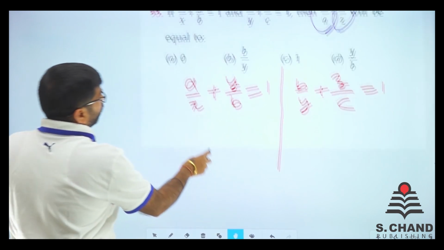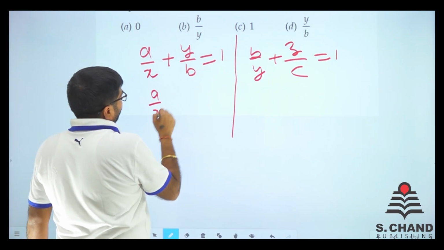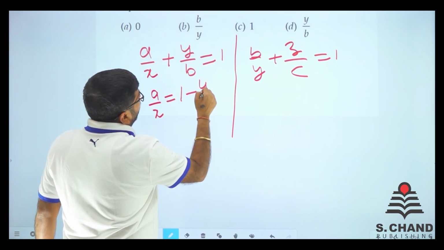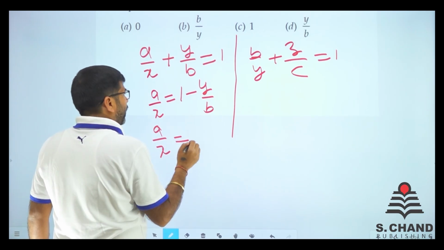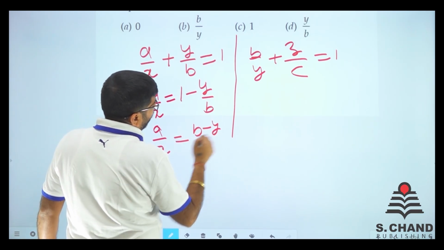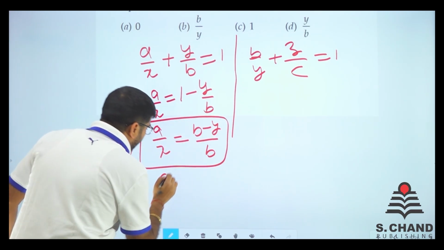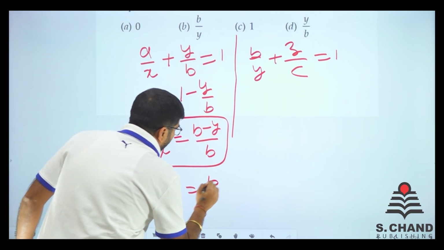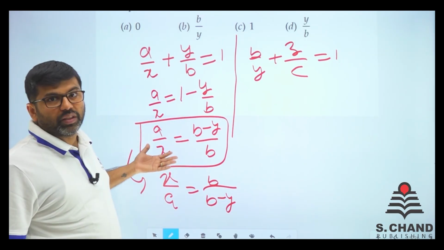Now what should we do? Just simplify this first. See, A by X can be written as 1 minus Y by B. Then A by X can be written as B minus Y by B. So I can write this as X by A is equal to B by B minus Y. Just reverse both sides.